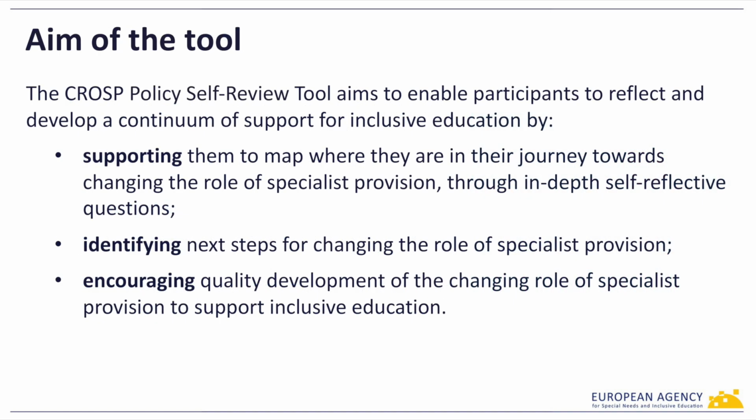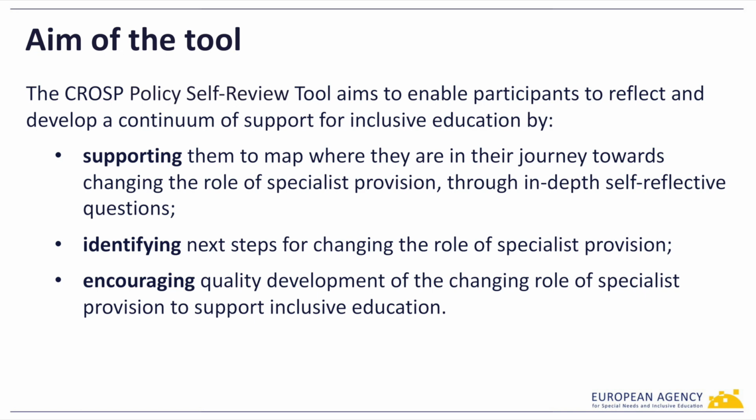The CROSP Policy Self-Review Tool is an open source tool for policymakers at national, regional and local levels, as well as decision makers and professionals at school level, and is available in 25 agency languages. The tool aims to enable participants to reflect on and develop a continuum of support for inclusive education by supporting them to map where they are in their journey towards changing the role of specialist provision through in-depth self-reflective questions, identifying next steps for changing the role of specialist provision, and encouraging quality development of the changing role of specialist provision to support inclusive education.